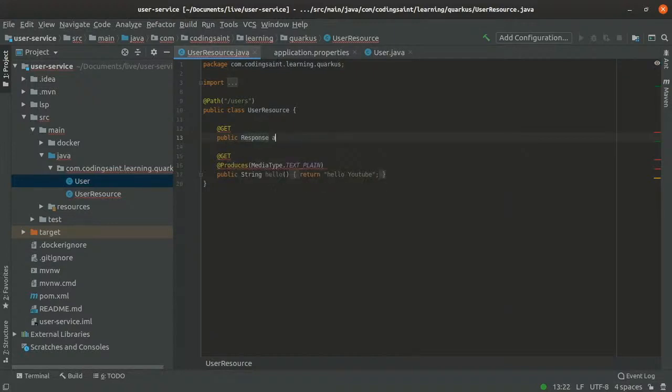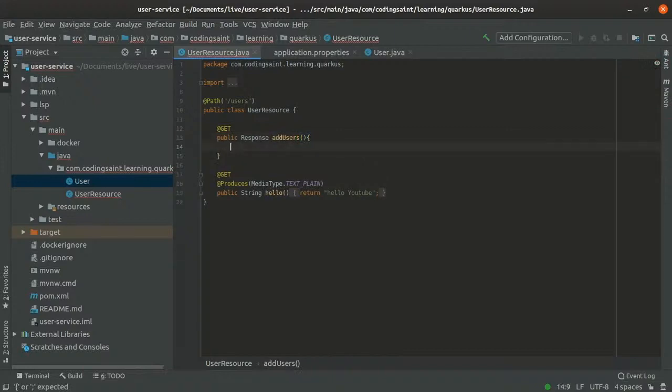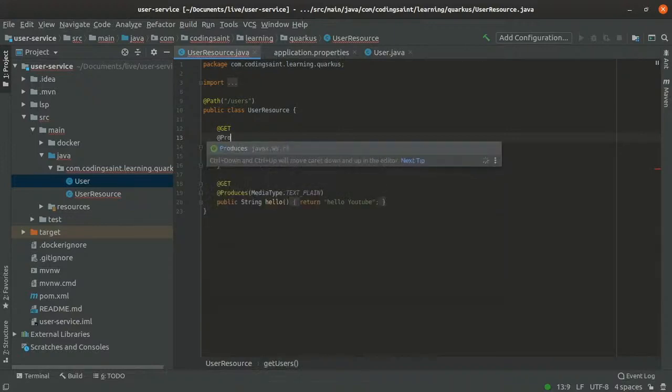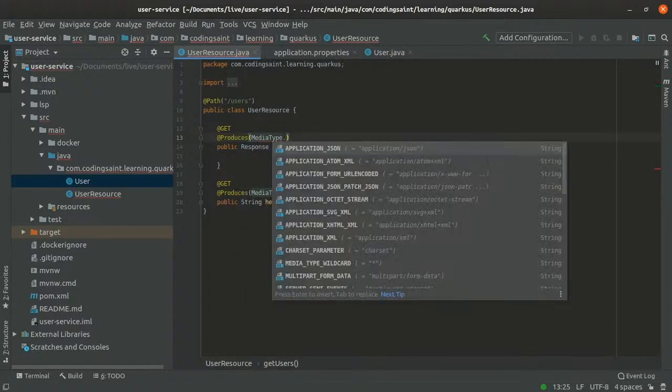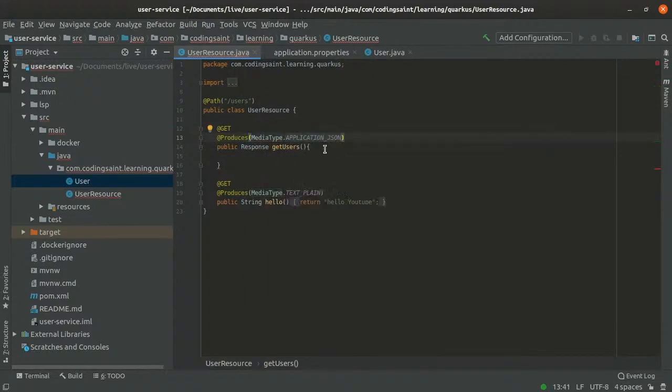Okay, we'll just do get users, and we require it to be in a certain format, so let's add @Produces with media type application JSON. So it will produce JSON. What you want is a list of users, so let's return them.